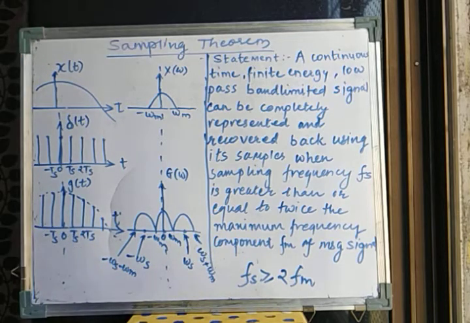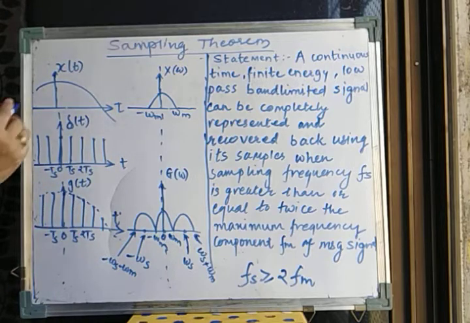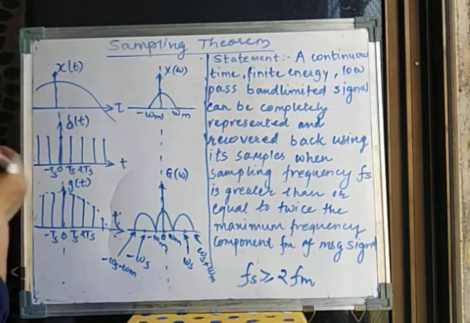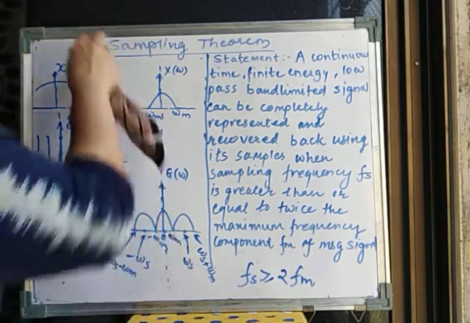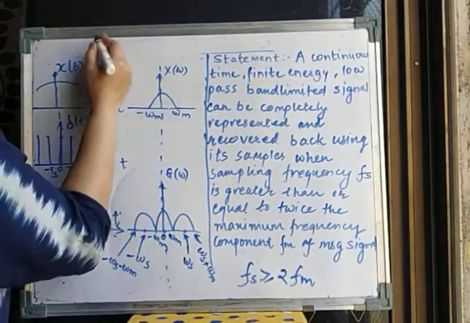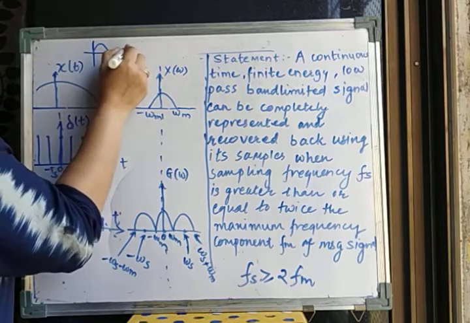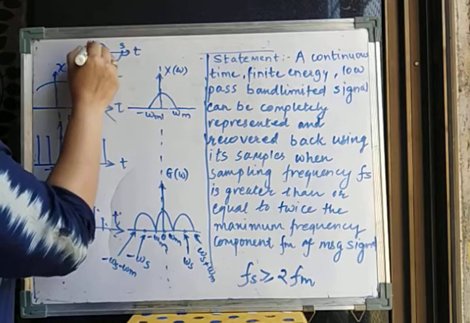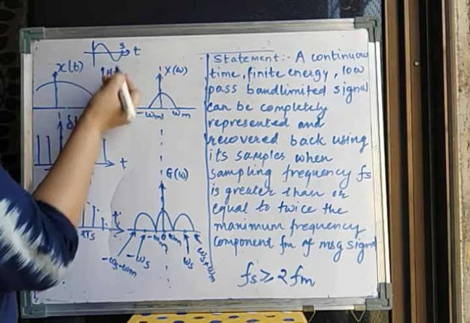Here, this is the signal x of t that I want to sample. Let me just show you. Suppose I have a simple sinusoidal signal like this, a sine wave, and its frequency is 1 hertz. 1 hertz means in 1 second it completes 1 cycle, right? So what is the maximum frequency in the signal? 1 hertz.